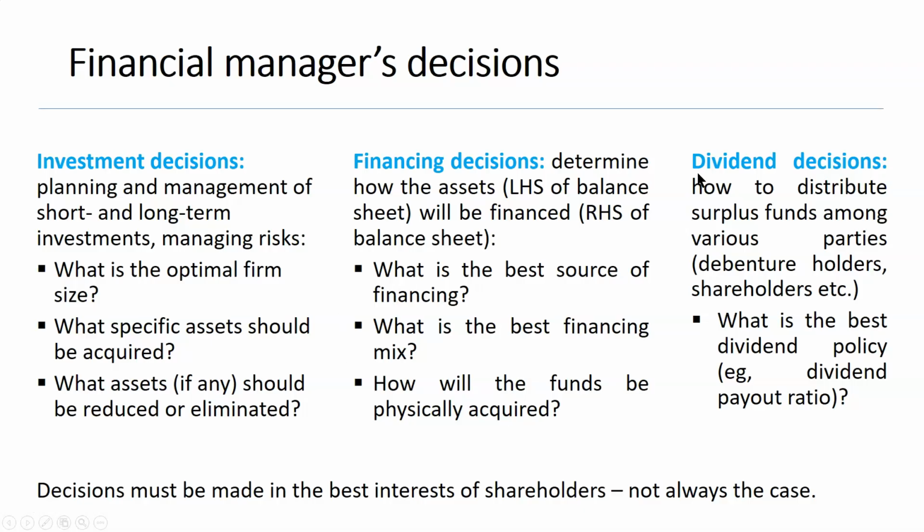And the final type of decisions is dividend policy, how to distribute surplus funds among various parties, for example, debenture holders, shareholders, and so on. The thing is, profit which the company has made can be distributed, returned back to shareholders in the form of dividends, or retained within the company. If it's returned to shareholders, again, it can be returned in different ways, because the company can decide to pay dividends monthly or annually, or different amounts of dividends. The company can decide to pay significant dividends this year, but not to pay any dividends for the next 5 years, or the other way around.